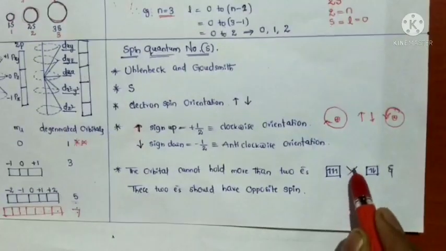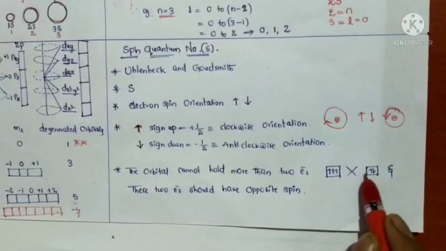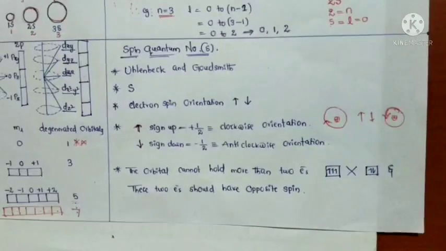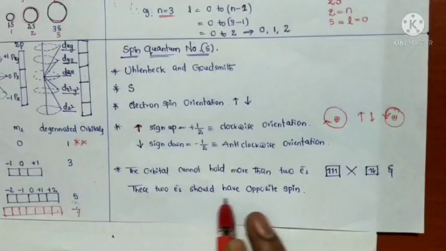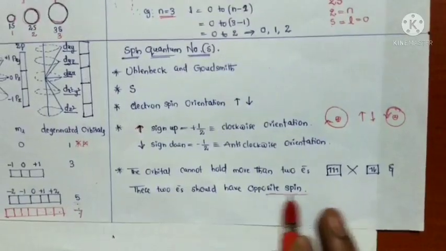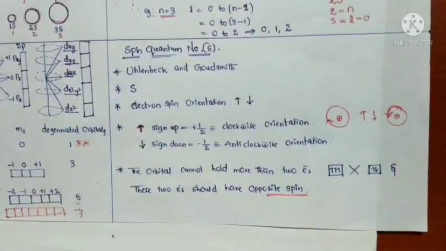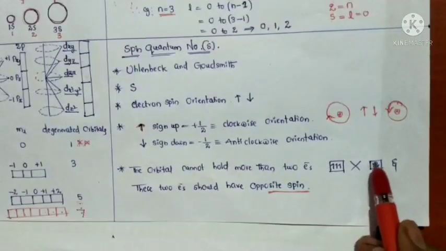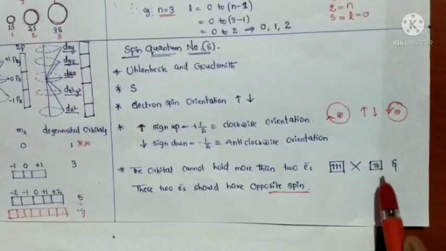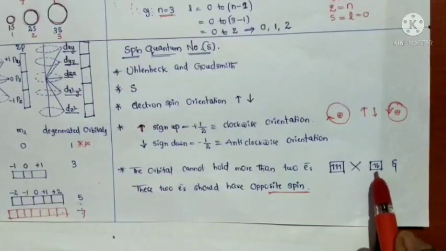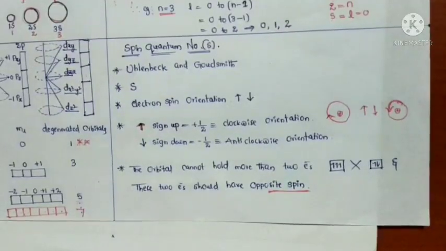That's why every orbital should contain only 2 electrons, and these 2 electrons should also have opposite spin.